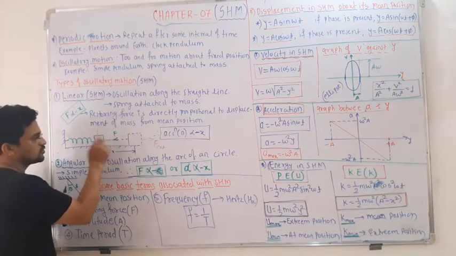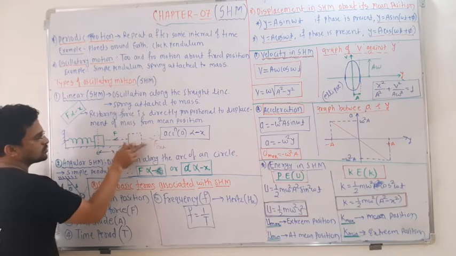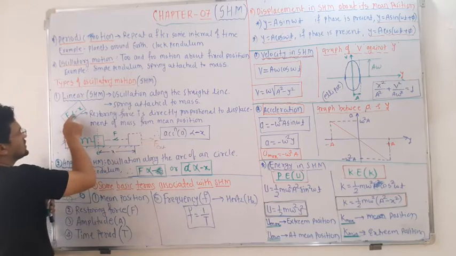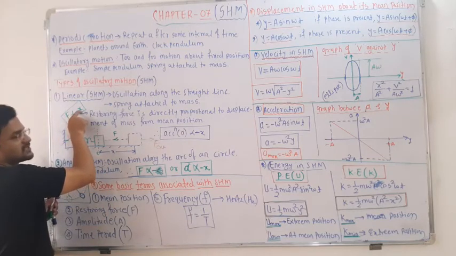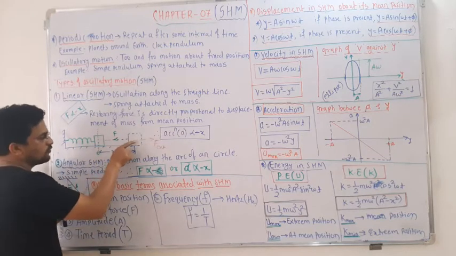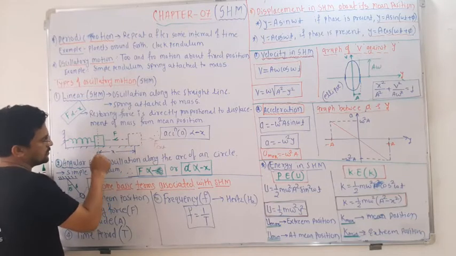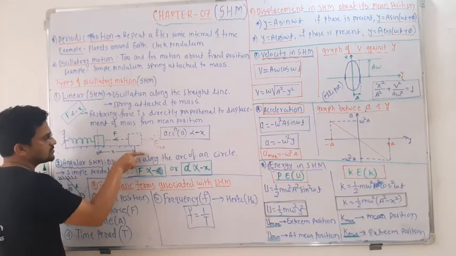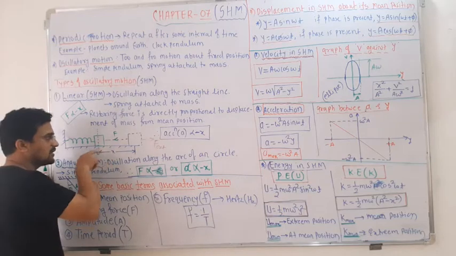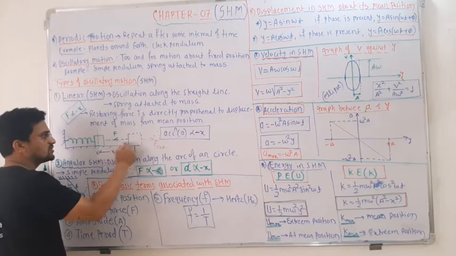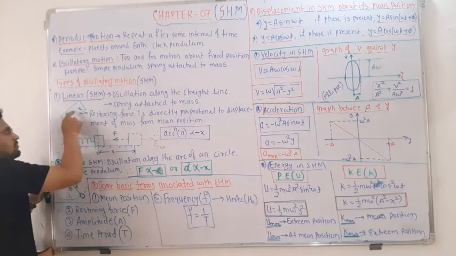It acts exactly opposite to the applied force. Hence in this case F is directly proportional to minus x. The restoring force and the displacement are in opposite directions. Displacement is in this direction, but the restoring force is in this direction, so that's why it becomes minus.